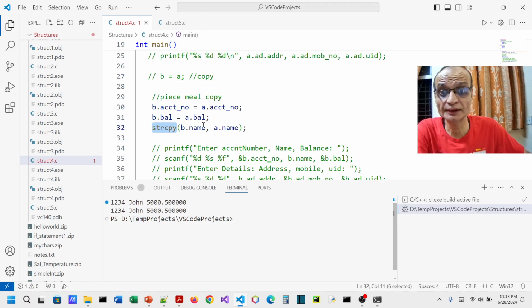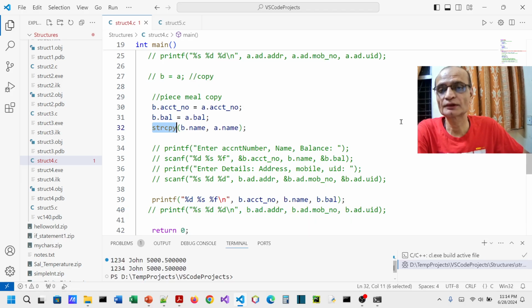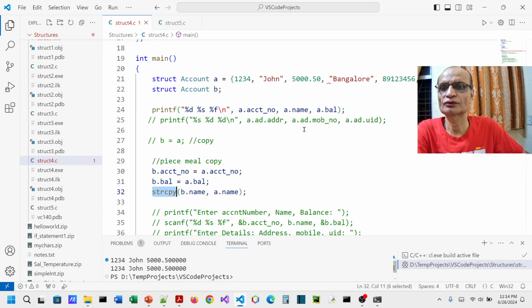But the important thing is, if it is a string, then you need to rely on string copy. Why? Because otherwise B dot name essentially means an address, and A dot name also means an address. So you need to rely on this function which will do that job for me. That's the very simple thing I just wanted to highlight with respect to copying.